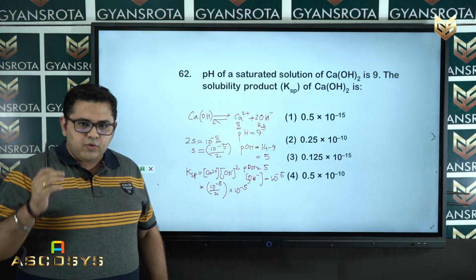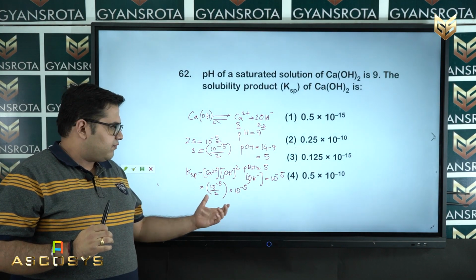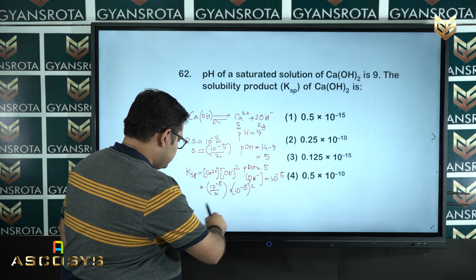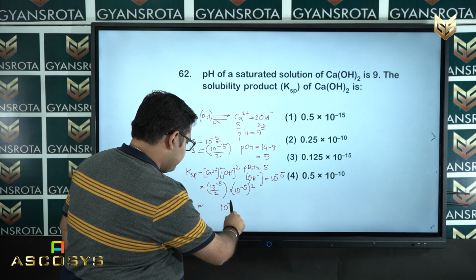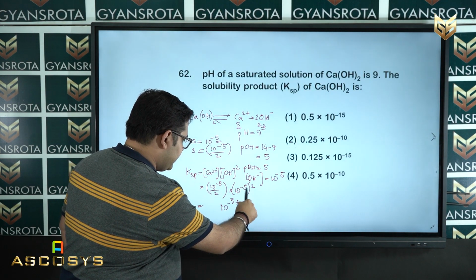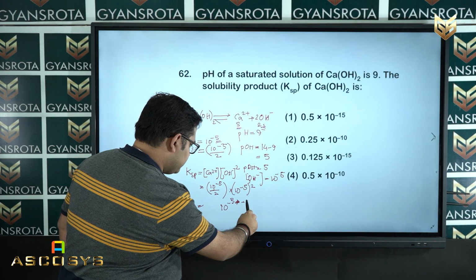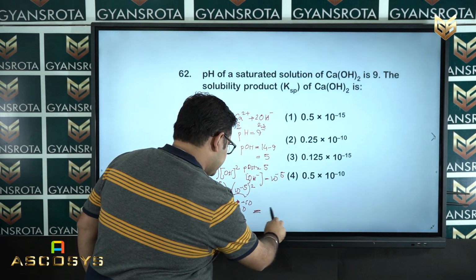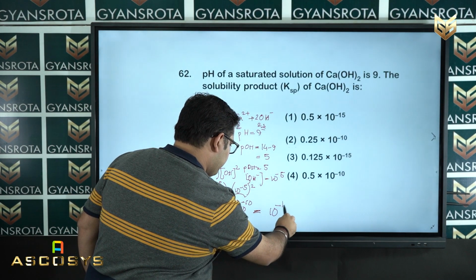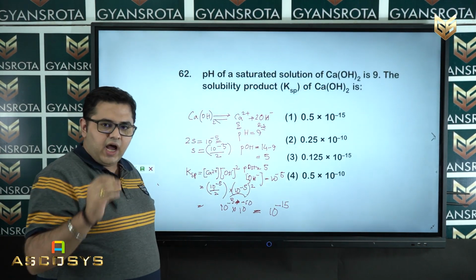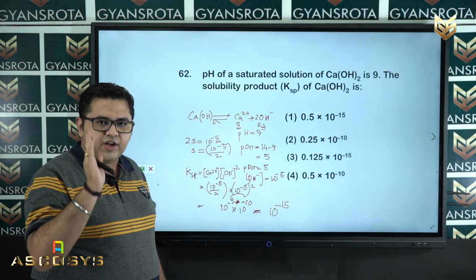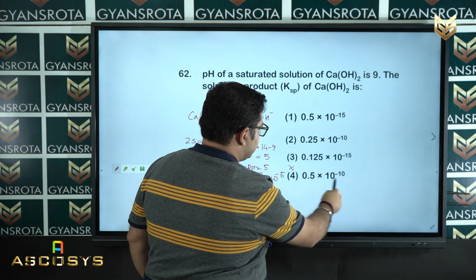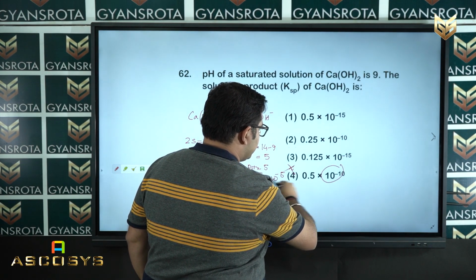Now, no need to solve all the terms in this question. If you see, 10 to the power minus 5 plus, we can write here, 10 to the power minus 10. So, these two are added to each other and we obtain 10 to the power minus 15. So, in our answer definitely one term is 10 to the power minus 15. Now, see in your options, option number 4 does not have 10 to the power minus 10, so this option is neglected.